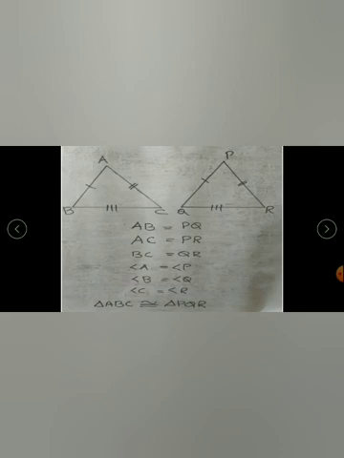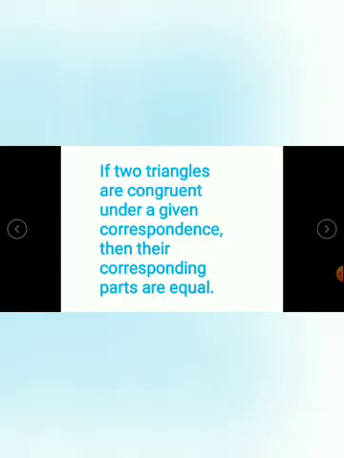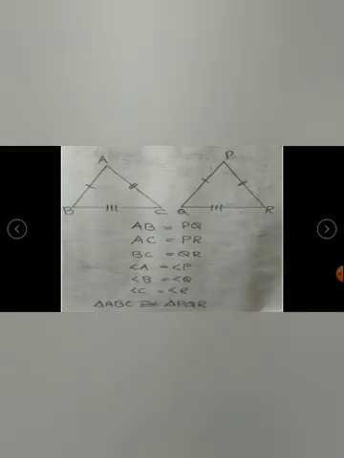We denote the relation of congruence by this symbol, an equal to sign with a zigzag sign. That is how we write the congruence relation. So, if two triangles are congruent under a given correspondence, then their corresponding parts are equal. This given correspondence means here we have written triangle ABC and PQR.